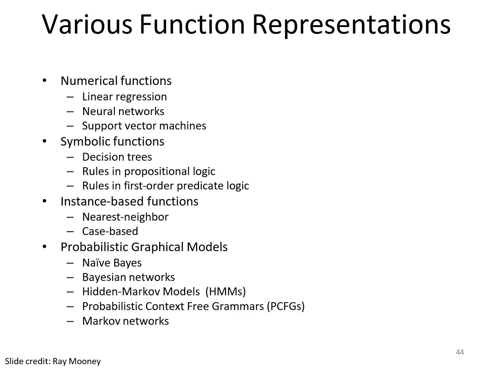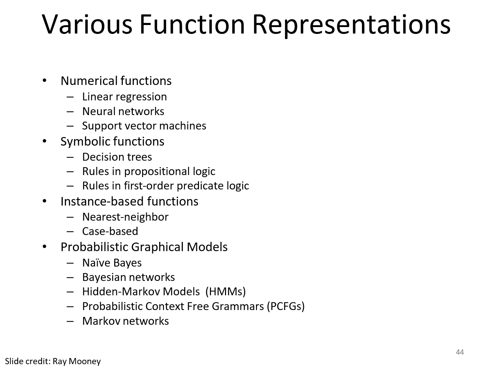So these are the various function representations: numerical function, symbolic function, instance-based functions, and probabilistic graphical model. In the numerical function category, we have linear regression, neural networks, and support vector machine. This is a variety of numerical functions. Whenever we need some mathematical representation, this is one of the methods and algorithms we can use for analyzing our data. The next one, symbolic functions.